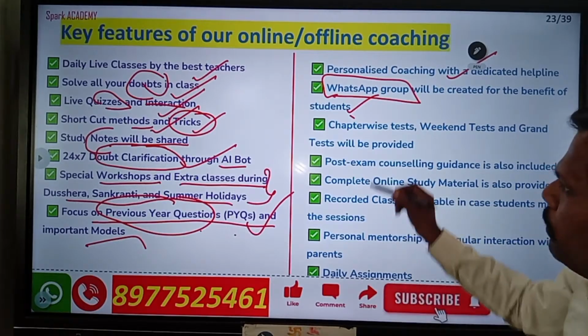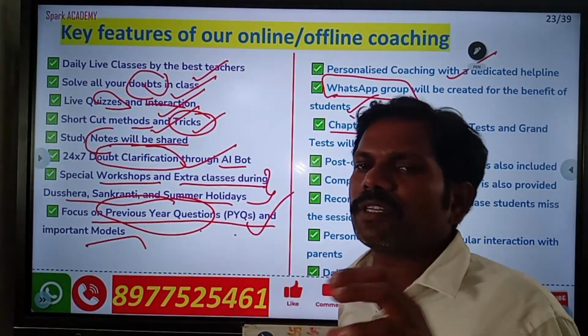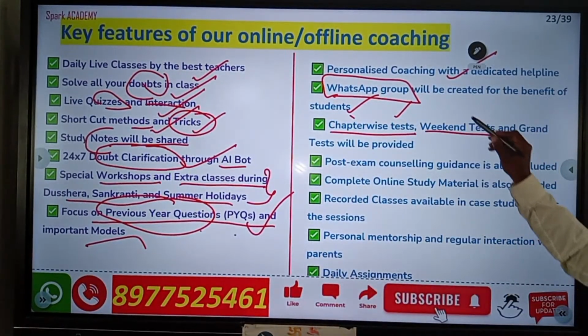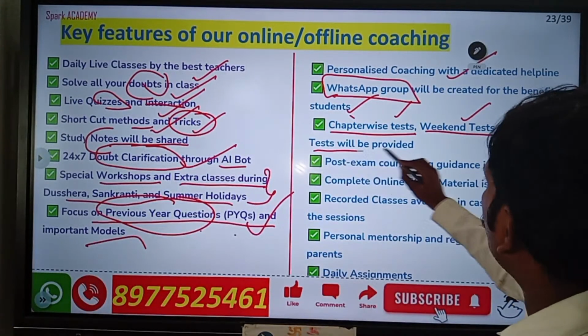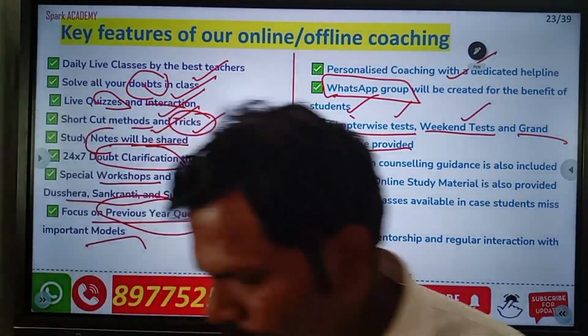And most important is the chapter-wise test. When we complete one chapter, we conduct one test, and there is a weekend test. After every week we conduct one test, and a grand test is also provided after some chapters.